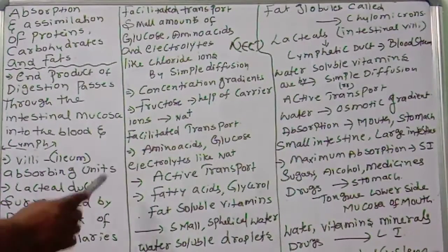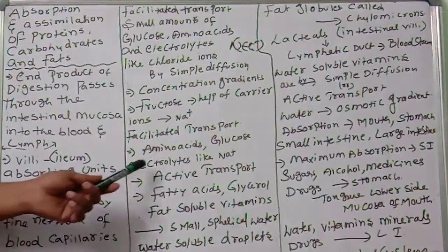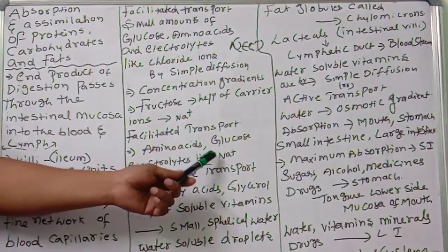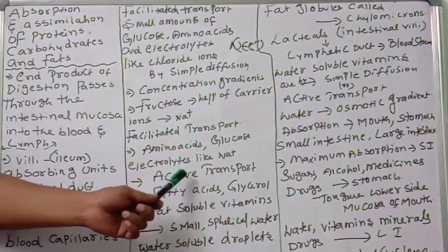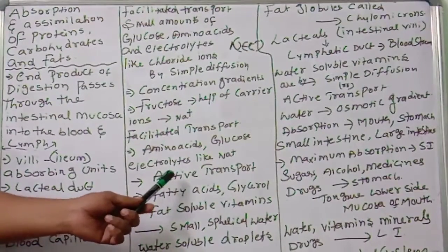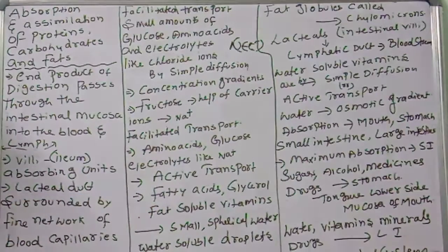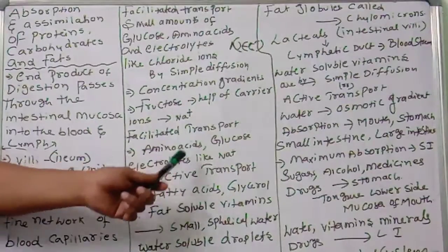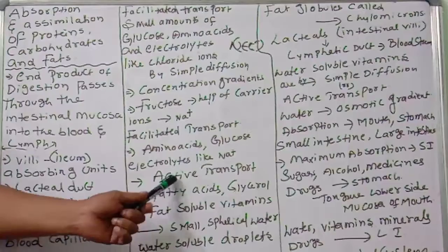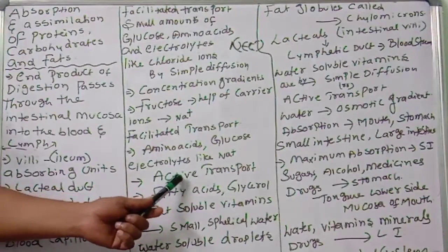Now, next, amino acids, glucose, electrolytes like sodium. These all go with sodium ions against the concentration gradient, so that is called active transport. This is a very important neat bit I am telling you. Amino acids, glucose, electrolytes like sodium go against the concentration gradient through active transport.